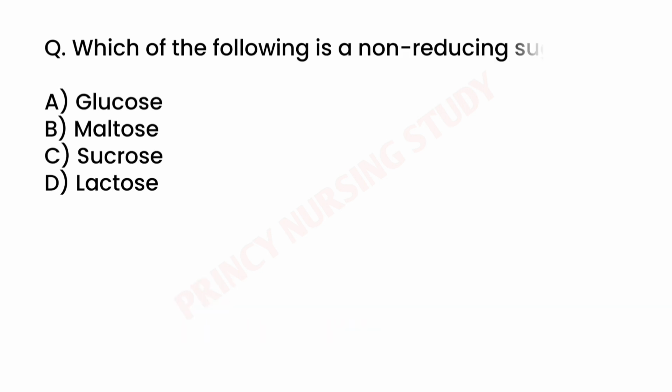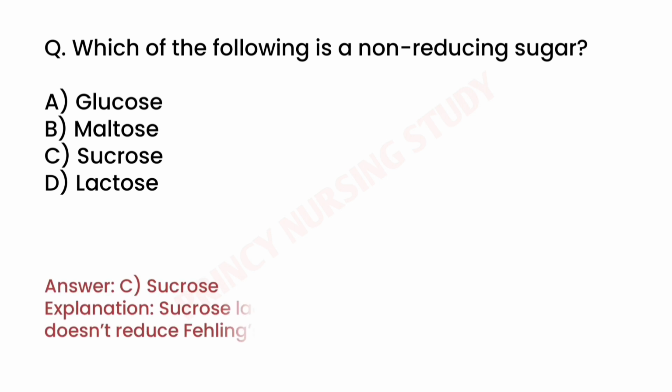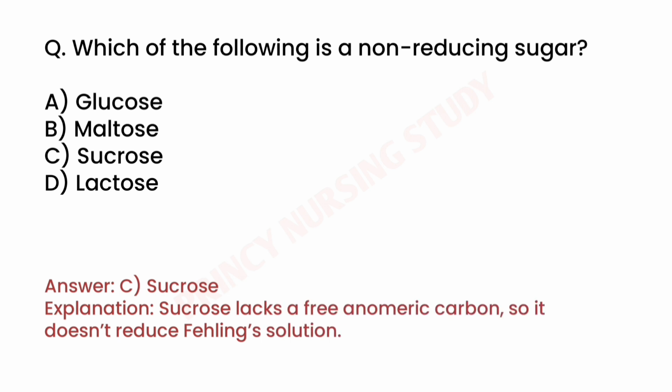Next question. Which of the following is a non-reducing sugar? Correct answer is C. Sucrose. Sucrose lacks a free anomeric carbon, so it does not reduce Fehling solution.